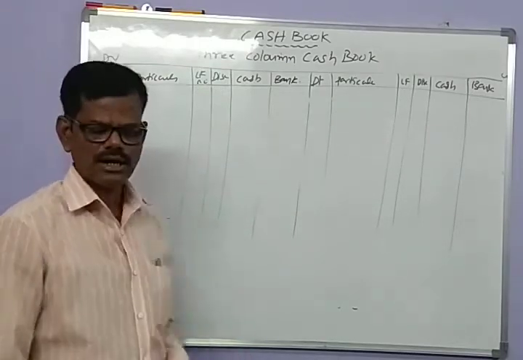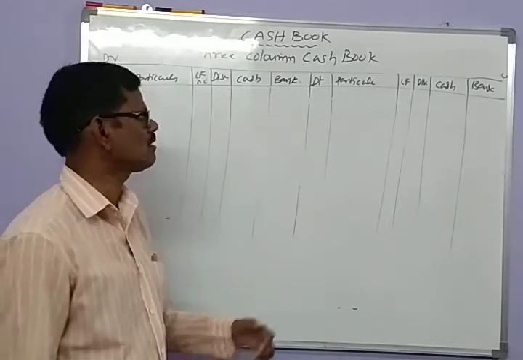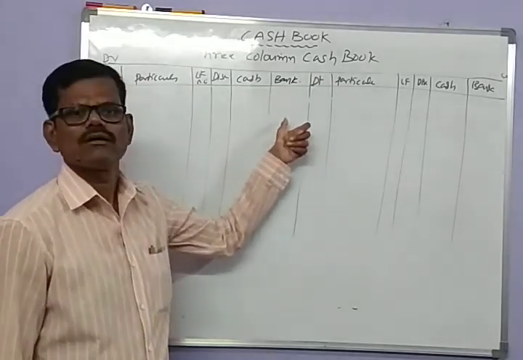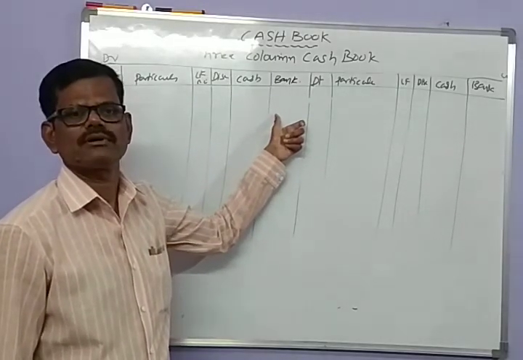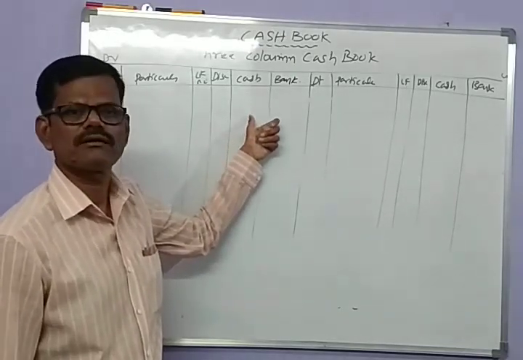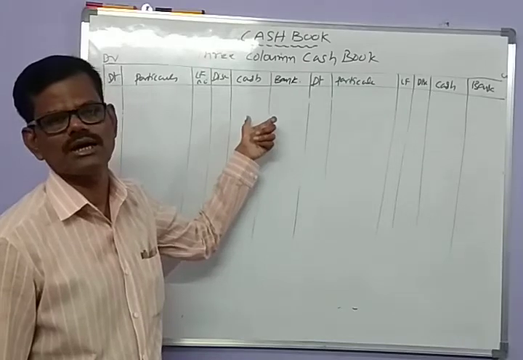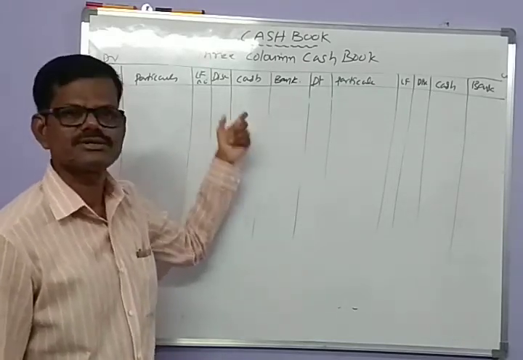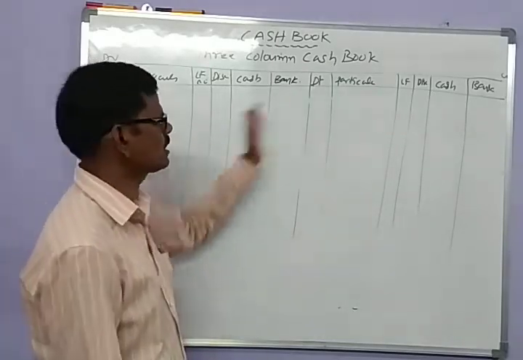So here triple column cash book enables the firm to record its transactions through bank and its payments and receipts through cash, and discount is also recorded here.